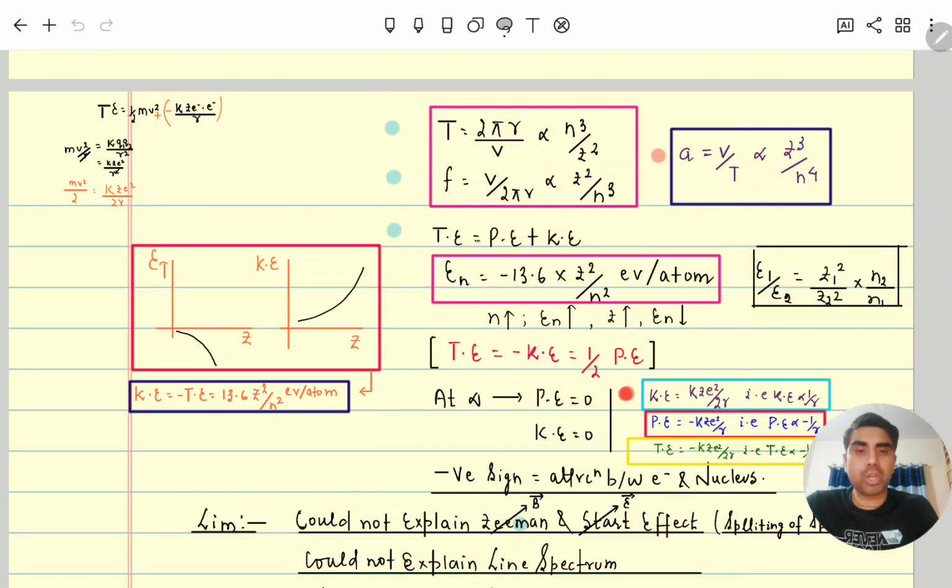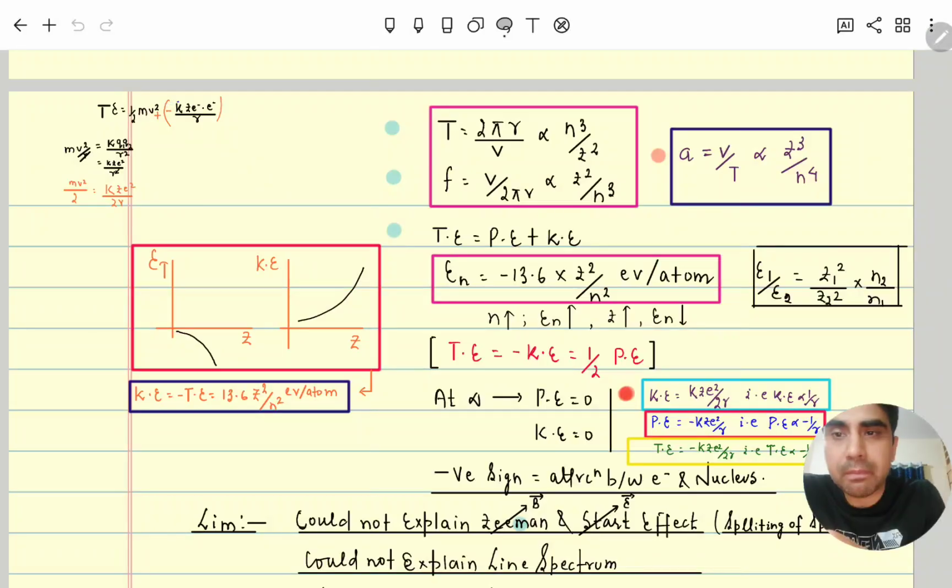Now we will calculate the total energy of the electron. Total energy of the electron is potential energy plus kinetic energy. For potential energy, here you can see k q1 q2 by r. Since the electron is revolving around the nucleus having protons, and the electron is negative, there is attraction. Whenever there is attraction between charged species, potential energy will be negative, and when both charged particles have the same nature, potential energy will be positive. So the negative and positive signs just represent attraction or repulsion between the charged particles while calculating potential energy.